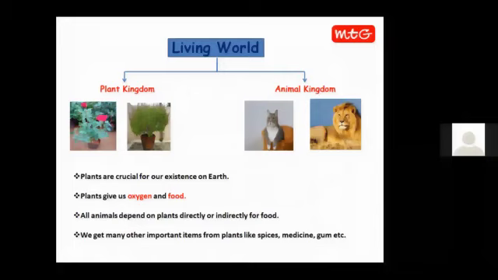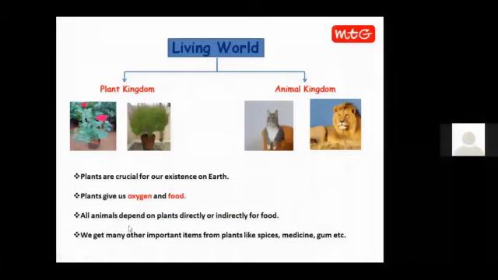We can stay alive without food, you can say for 2, 3 days or even more, depending on the stamina. We can stay alive without water for 1, 2 days, but we cannot stay alive without oxygen for more than a minute. See how important it is. So how crucial plants are for our existence. This is because they are giving us both oxygen and food.